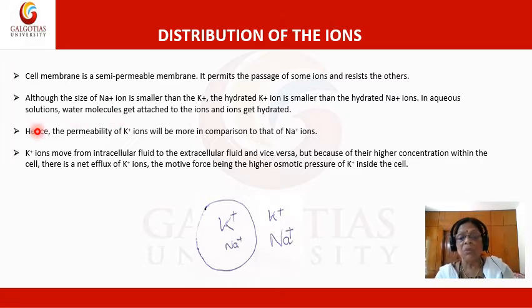Potassium ions move from the intracellular fluid to the extracellular fluid and vice versa. But because of the high potassium ion concentration inside the cell, there is a net efflux of potassium ions, the motive force being the higher osmotic pressure of potassium inside the cell.